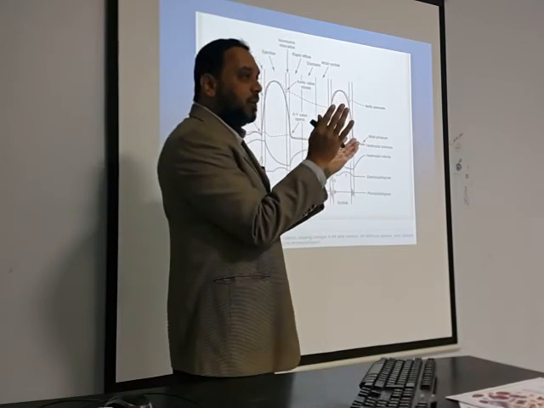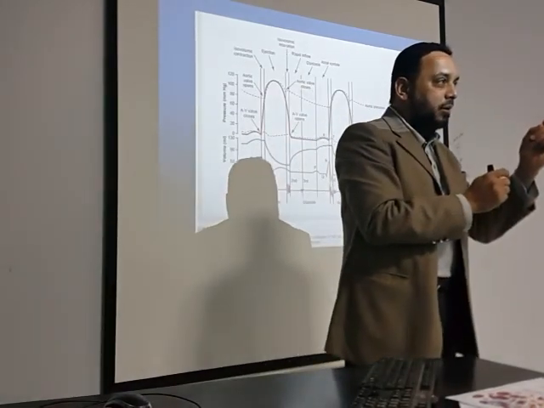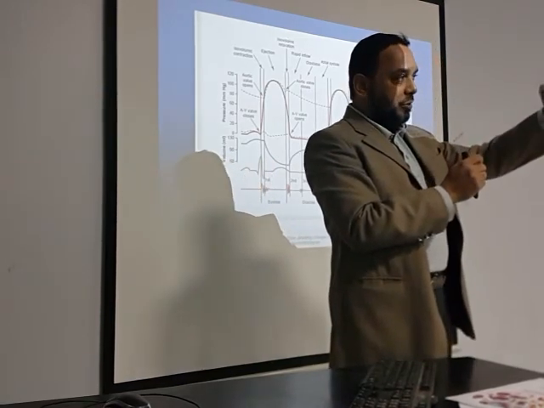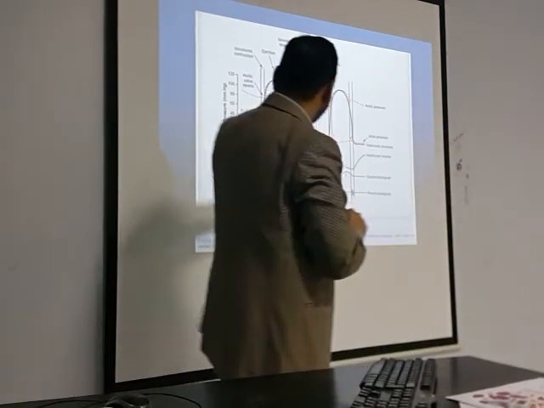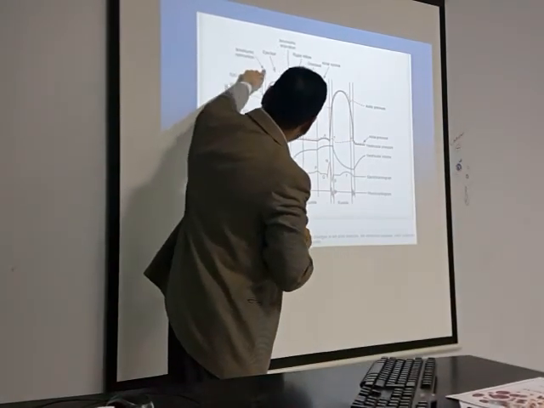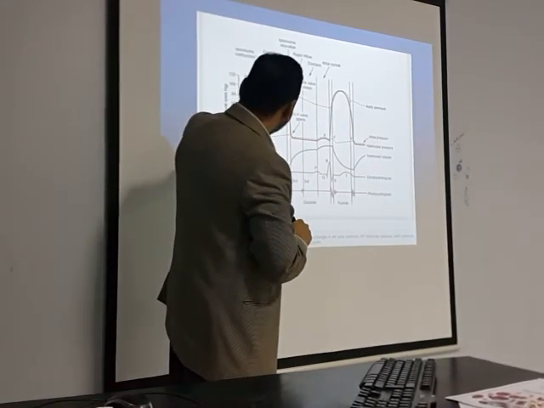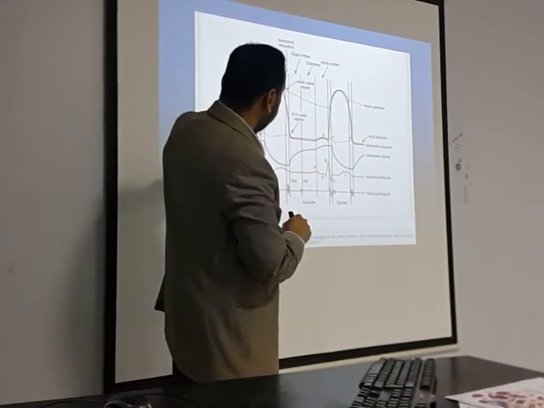After relaxation, what happens? What is the first point of contraction? Ventricular systole. Ventricular systole is divisible into three phases. Isovolumic contraction. This is the isovolumic contraction phase, the point between these two lines. You see here, the blood volume is increasing and this is the pressure.